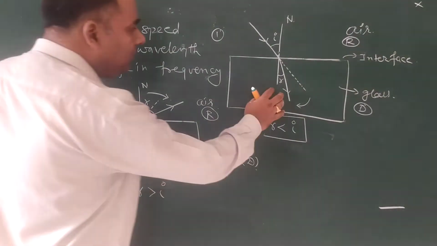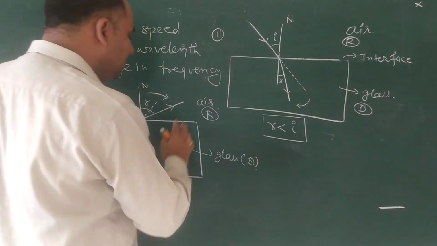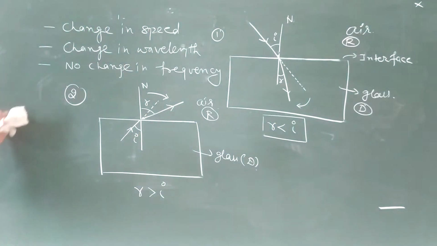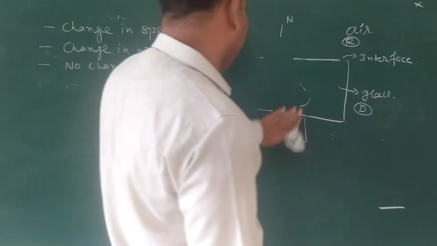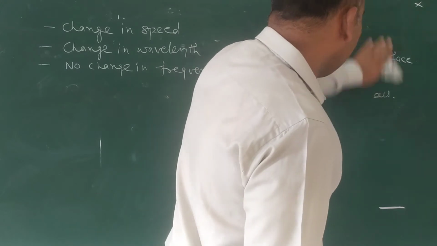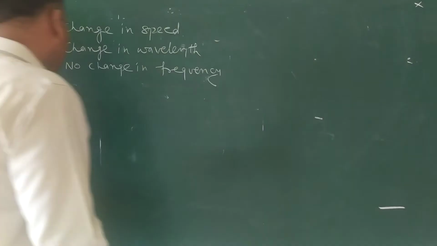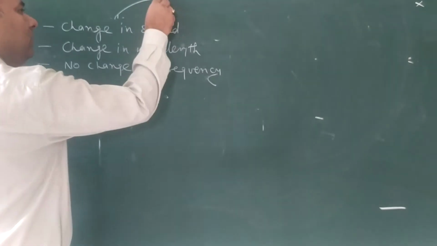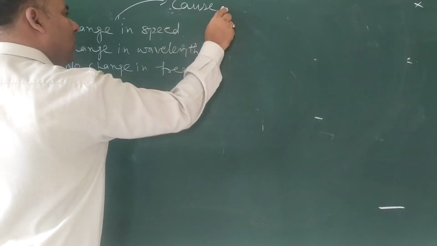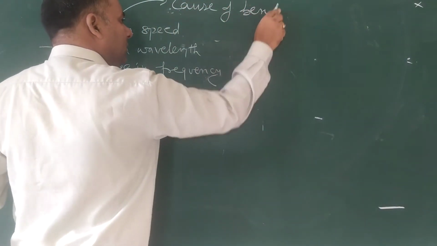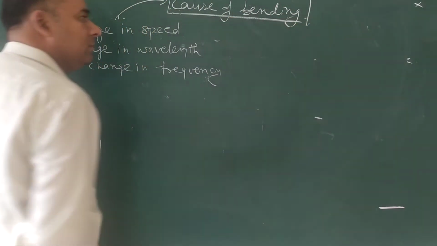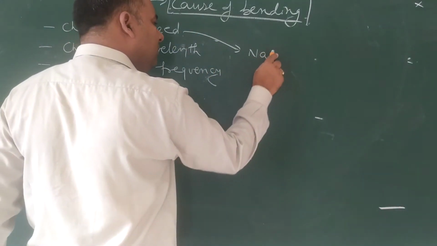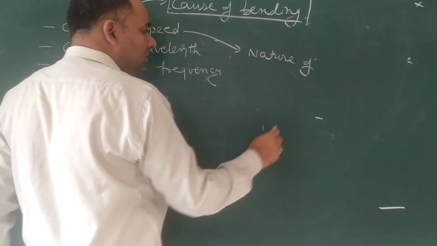And why is there a bending of light? When light goes from rare to denser and denser to rare, bending of light is there. If you want to discuss the bending of light, what is the cause of bending? The cause of bending is change in speed of light. And change in speed of light depends upon the nature of the material.